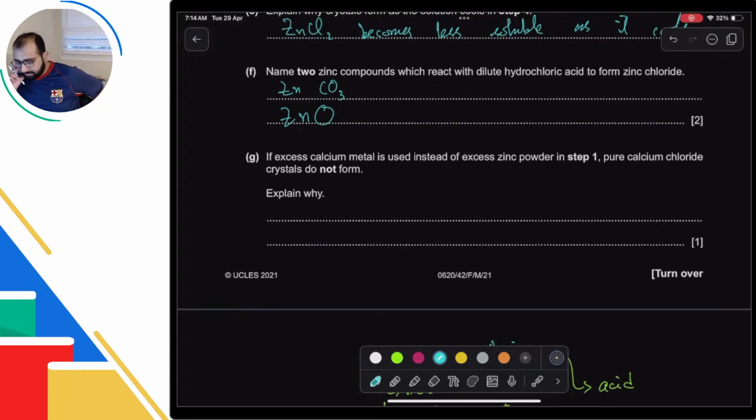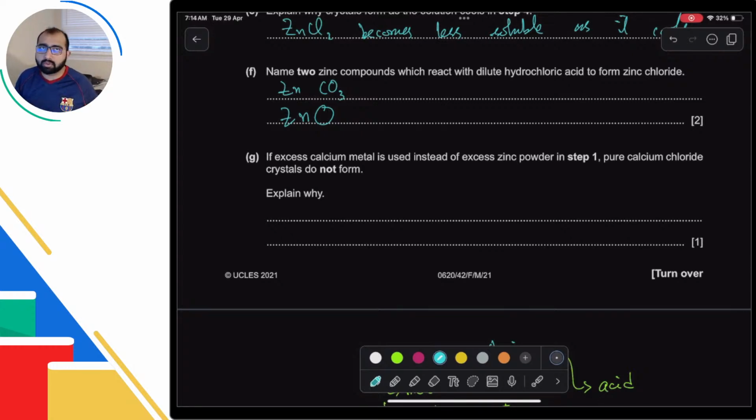If excess calcium metal is used instead of excess zinc powder, pure calcium chloride crystals do not form. So it's asking why calcium chloride does not form purely. The reason is that calcium hydroxide will also form. Calcium itself is going to react with water, and when it reacts with water, it will produce calcium hydroxide.